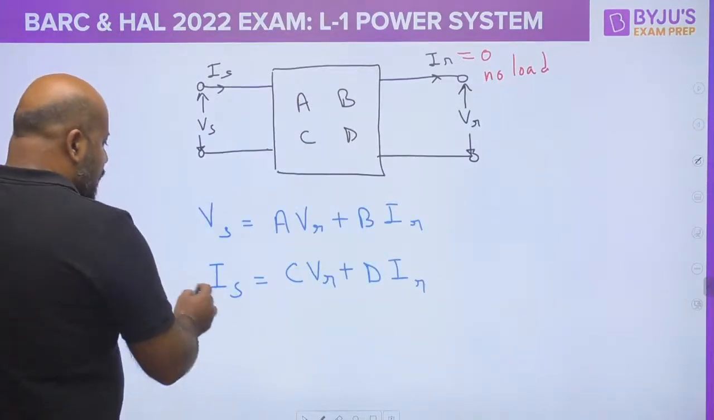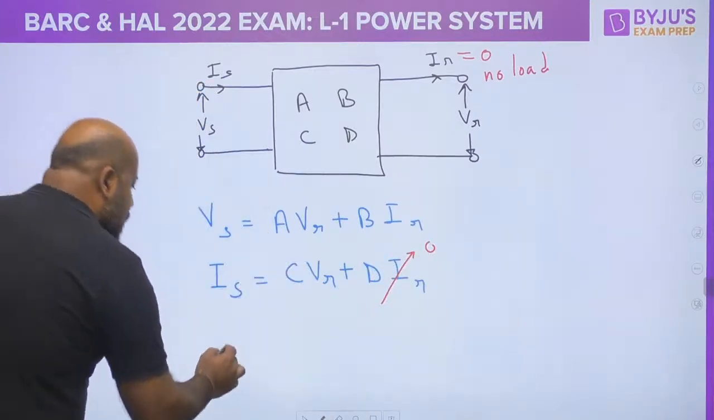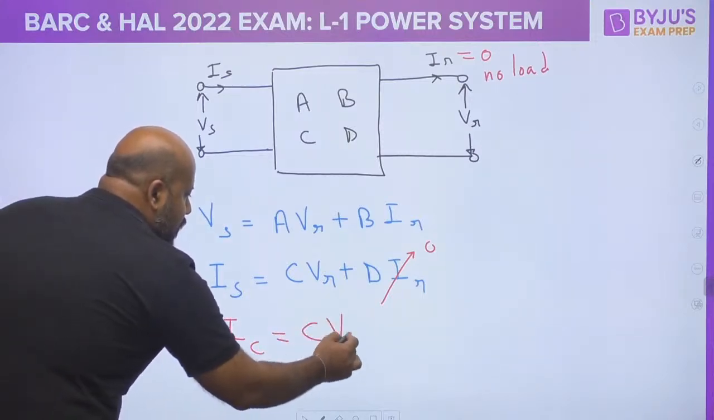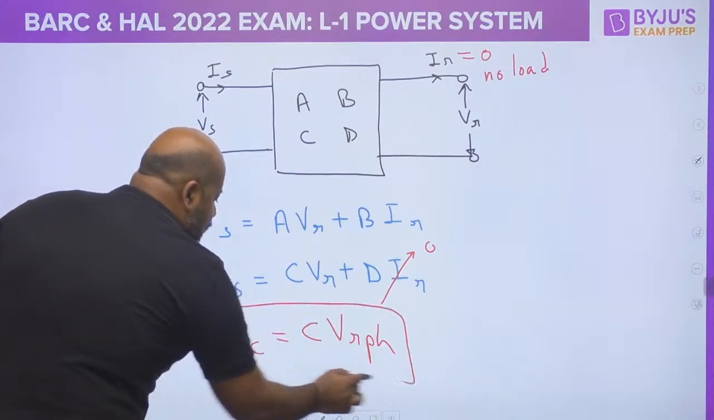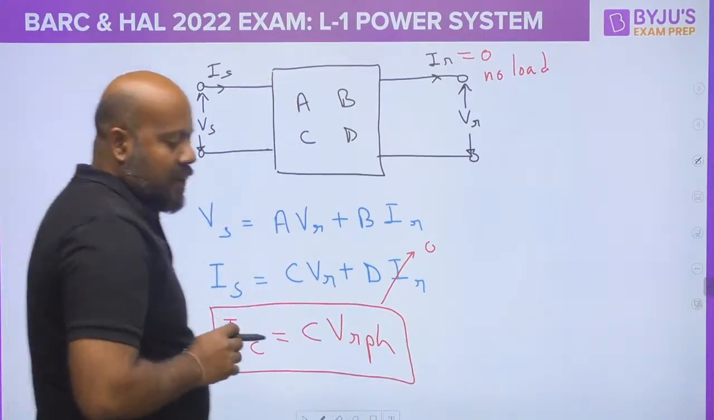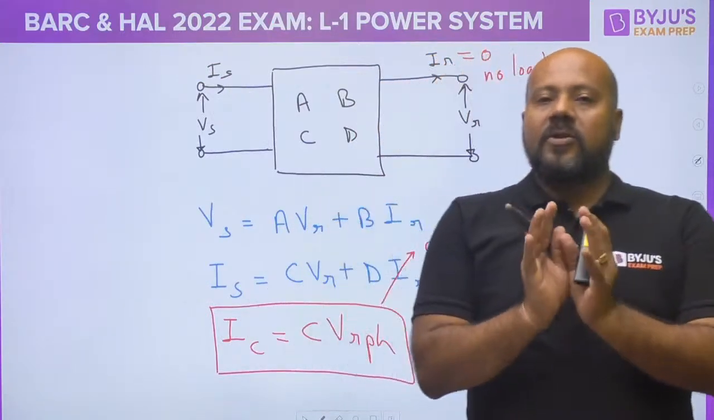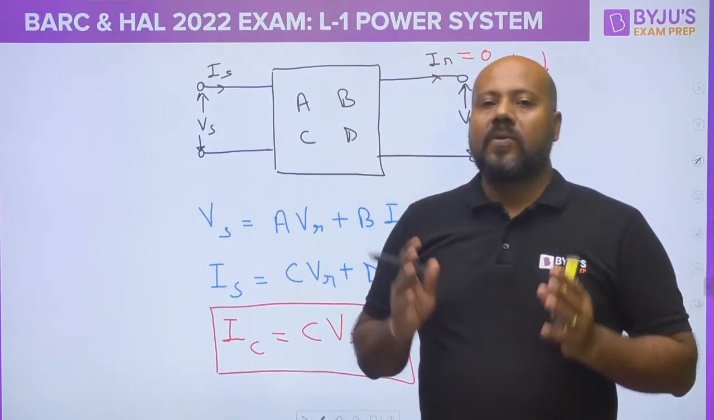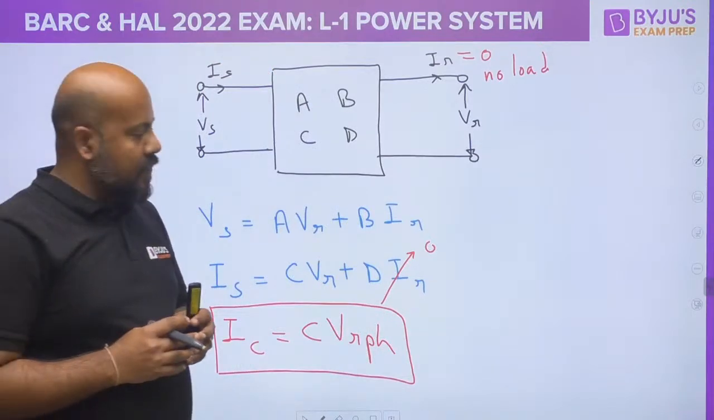So in this equation, we put IR is equal to 0. The moment you put it, Is becomes IC, the charging current. This is going to be C VR, but please understand this VR is the per phase voltage, because whenever you use ABCD parameters to represent your transmission line, you always use per phase analysis. ABCD parameters are only applicable when you go for per phase analysis. Is it clear for everybody?